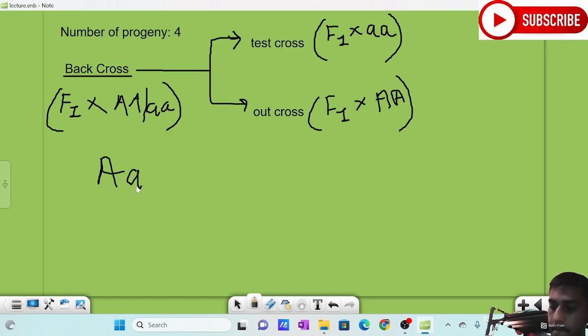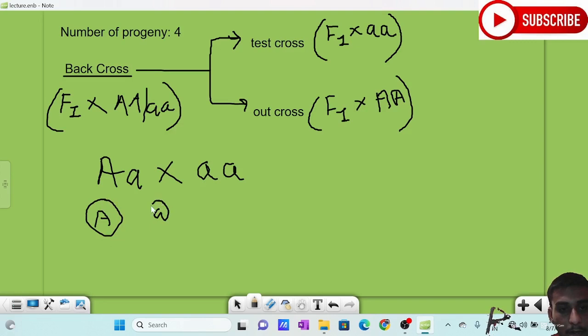Okay, Aa into, I am doing the test cross, small a. Here how many types of gametes will be formed? 2 types of gametes. This and this, right? Here only 1 type of gamete will be formed. So even though there are 2 gametes, there is no use because everything will be equal.